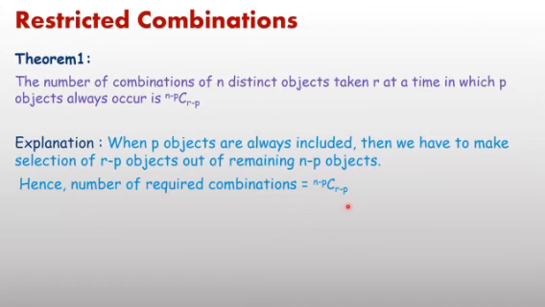In this pattern you can solve the question based on this, because in the starting, n distinct objects are given, p always occur, remaining objects n minus p. For selection you have to select r objects, but p always occur, so remaining objects r minus p. Therefore the number of combinations is n minus p C r minus p.